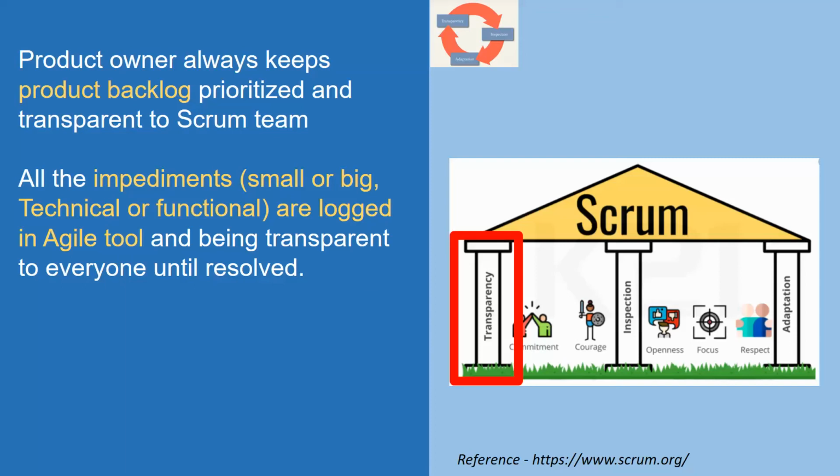And of course, if there are questions about the role of the product owner, what is the product backlog, why it should be kept prioritized, what is an impediment, I'll be talking about all of this in detail in my upcoming videos, and will provide a link in the description of this video. Basically, I just wanted to focus on the transparency part of it. So these are the two examples of transparency. And then let's talk about transparency with reference to all the ceremonies that we have.